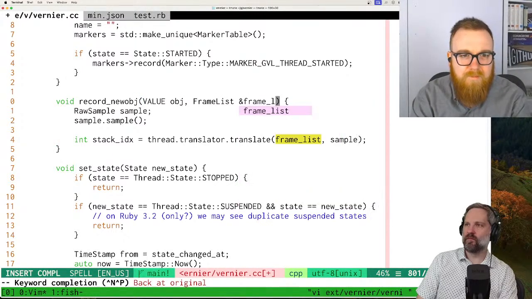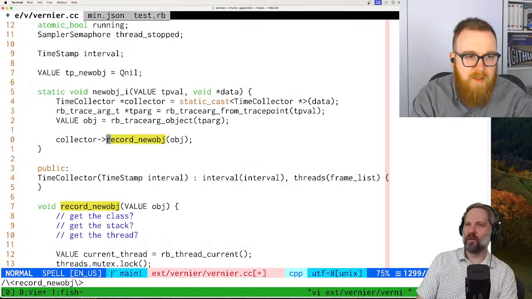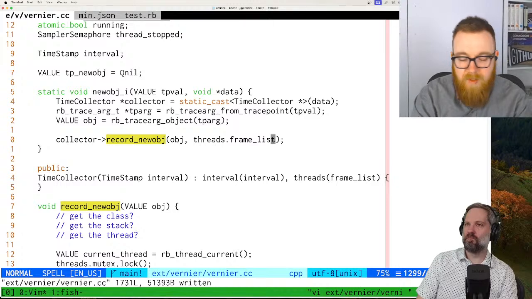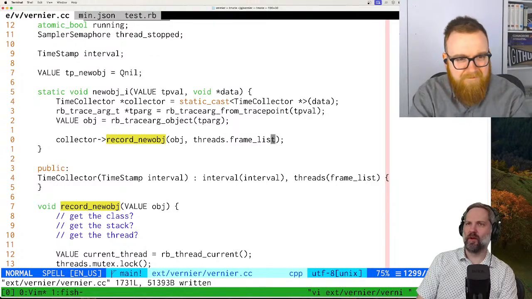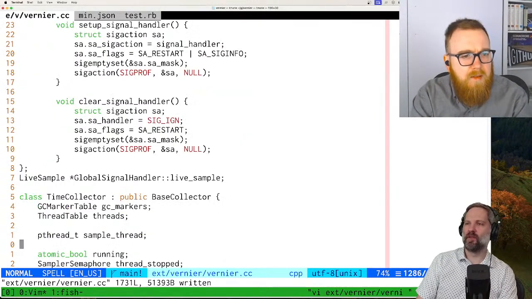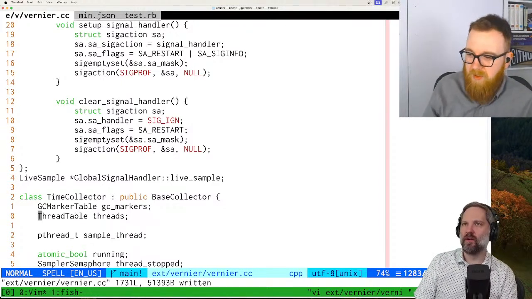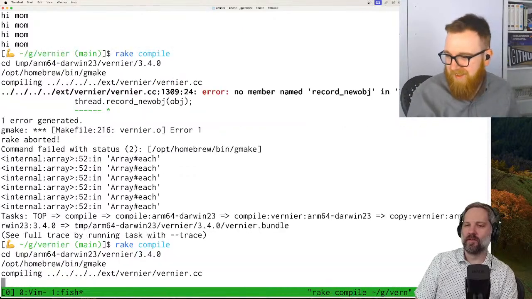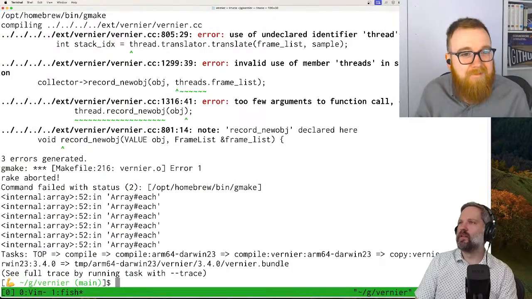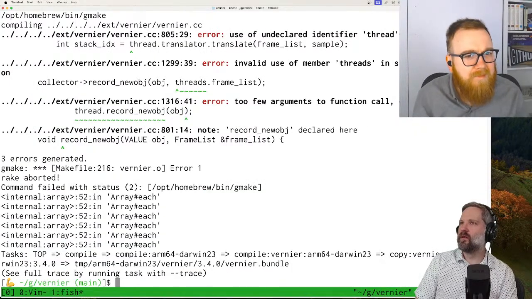And in here, we'll have to pass in frame list and compiles. Where do we get threads? Is that on... Oh, it must be on the instance. Yeah. Thread. Okay, it's our thread table. Got it. And hopefully that's public. If it's not, we should just make it public. That's not a big problem. So that's saying,